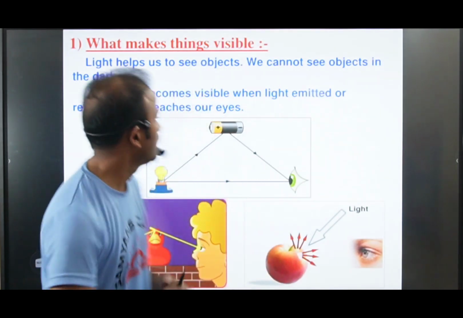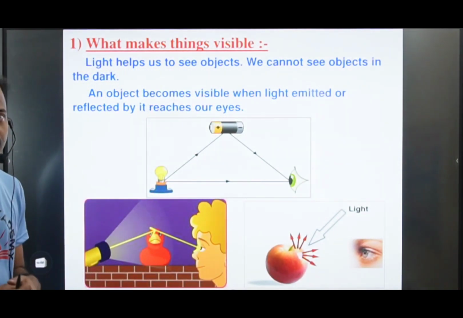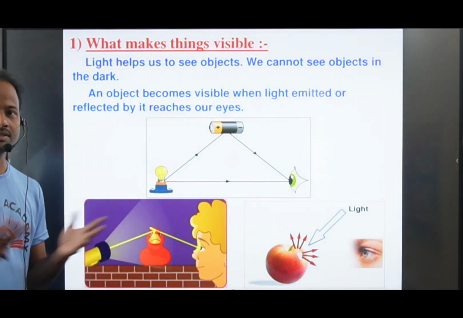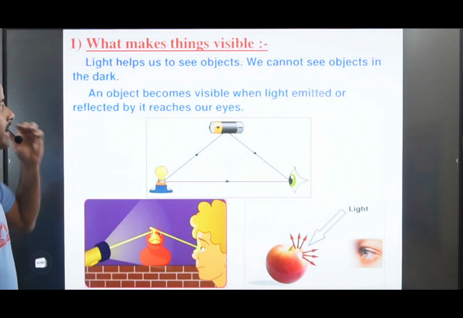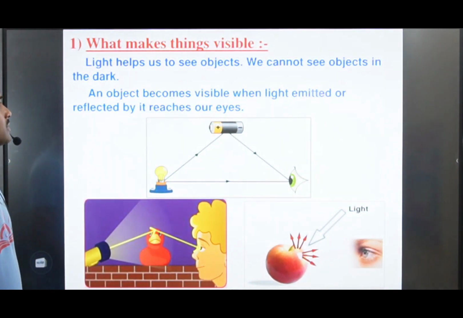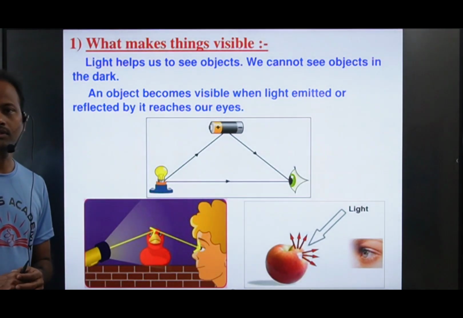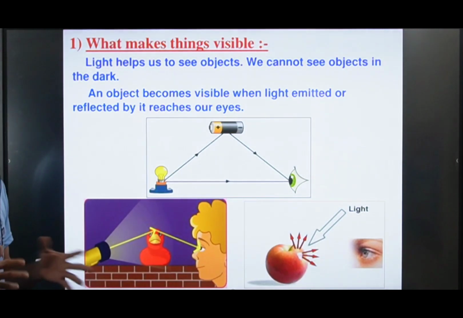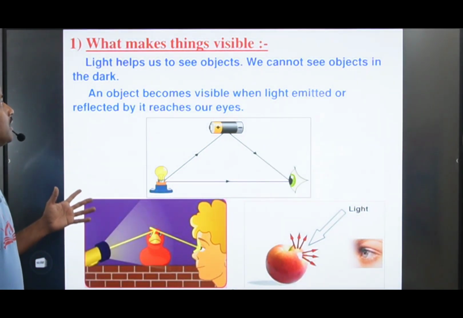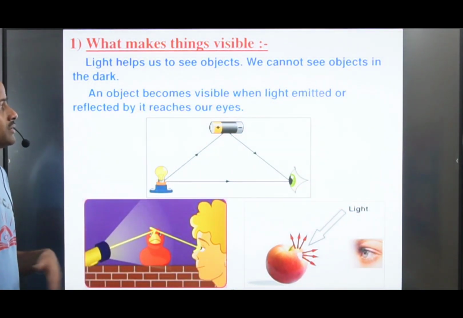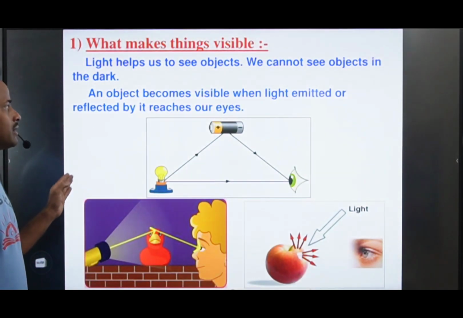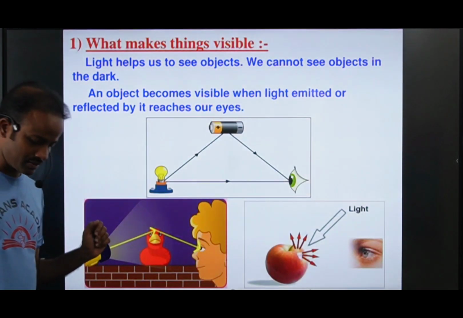Let us start. What makes things visible? How can we see objects? Light helps us to see objects. We cannot see objects in the dark. Can you see the objects in the dark? No, we cannot see the objects in the dark. An object becomes visible when light emitted or reflected by it reaches our eyes.